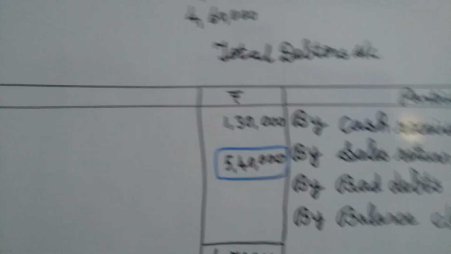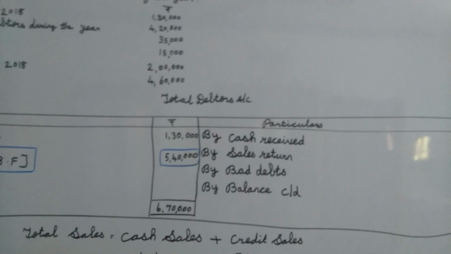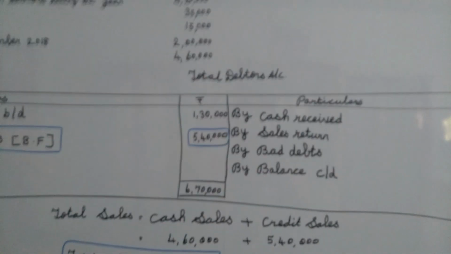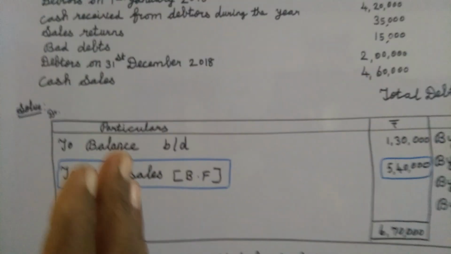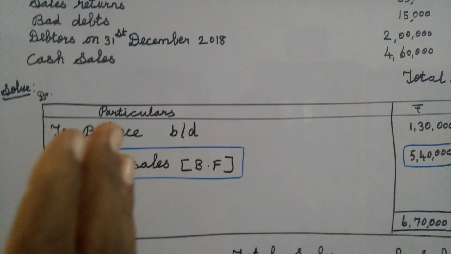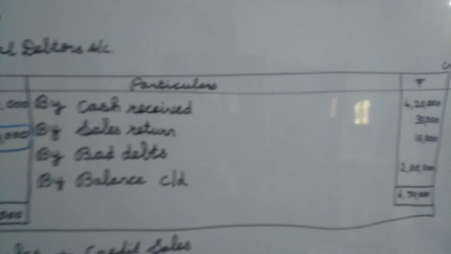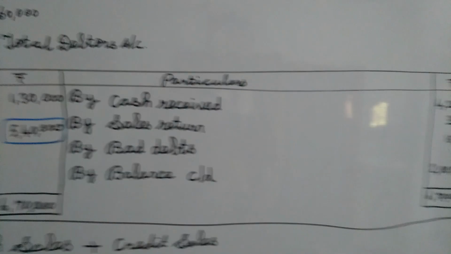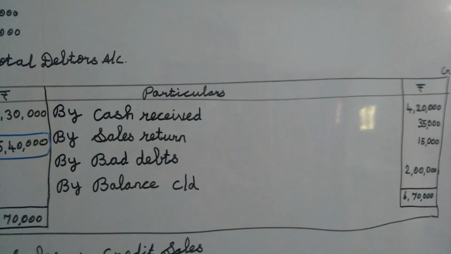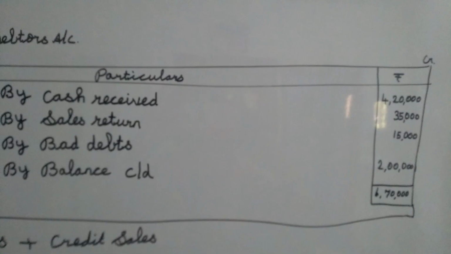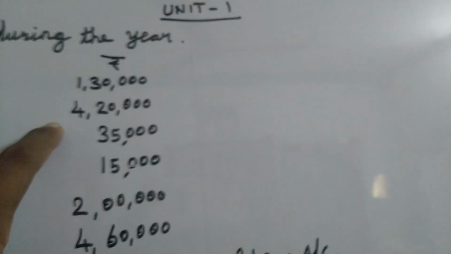Now shall we see the format? I hope everybody knows the format. According to that format, we are going to write this sum, okay? On the debit side, you know the debit concept, all the expenses we show on the debit side. On the credit side, all the incomes we show on the credit side. According to that principle, we will write the credit side first, okay? See the sum: how much cash we received during this financial period, during the year. See the sum, 4,20,000.